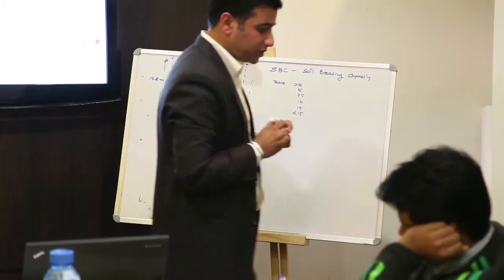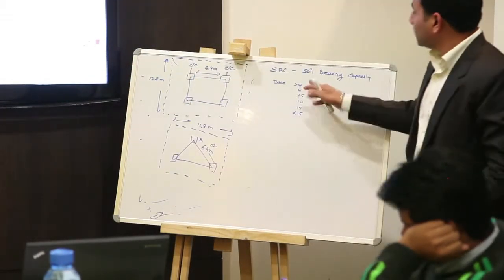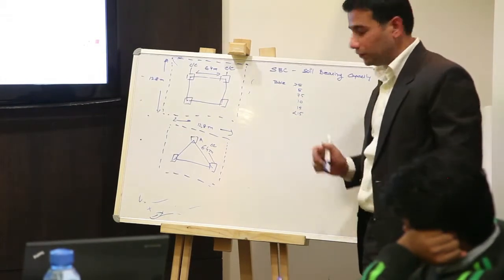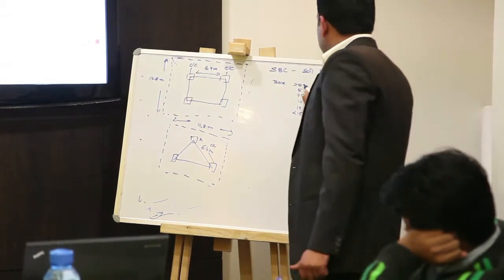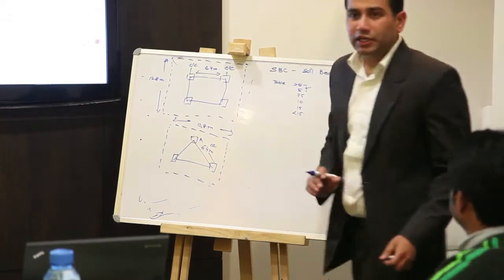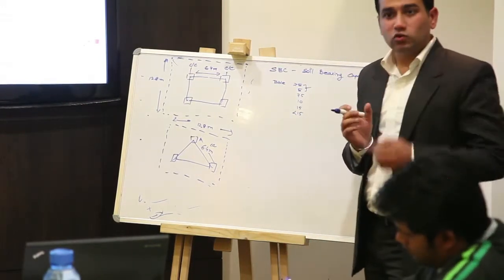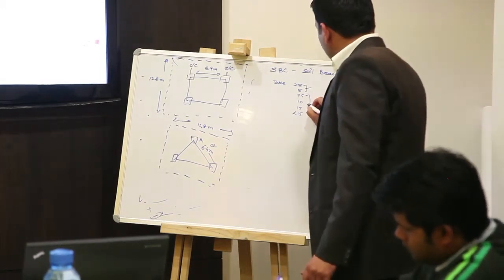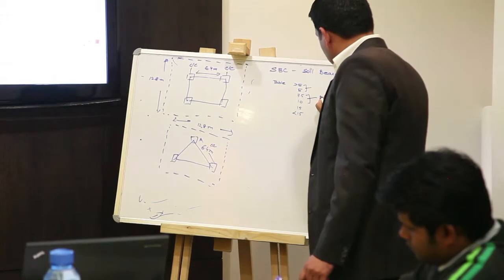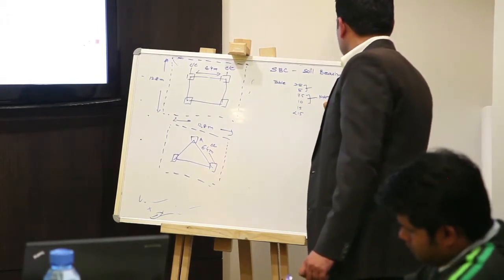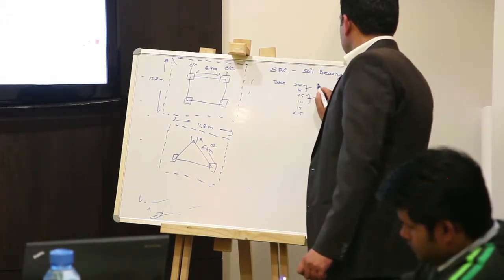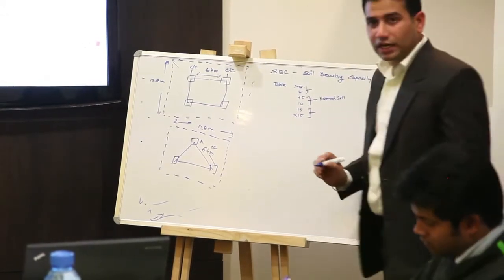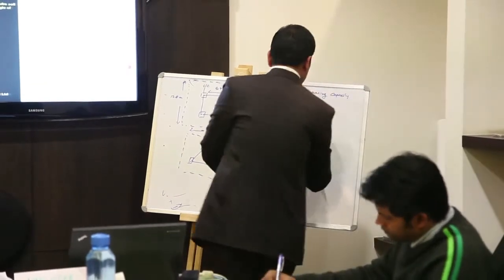In the soil bearing capacity, the reports come like this: less than 5, 5, 7.5, 10, 15 and above 15. Where the soil bearing capacity is 5 or 5.5, it means the soil is very loose soil, right? And from 7.5 to 10, this is normal soil. And 15 and above 15, it is hard rock.